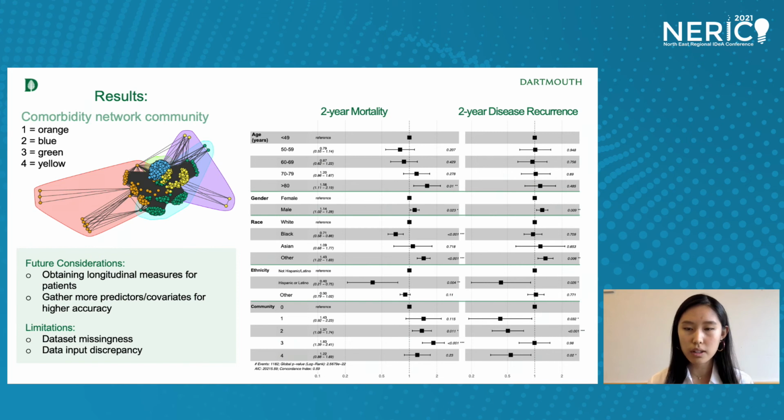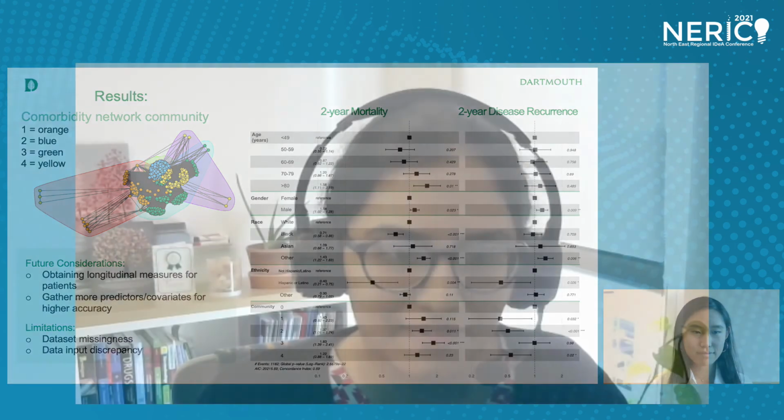Patients in Network Community 2, which included patients with chronic obstructive pulmonary disease, and Network Community 4, which included patients with diabetes, had an increased hazard for mortality, but a decreased risk of disease recurrence. These results suggest that management of comorbidities may be a challenge for improving survival. For the future, additional predictors and covariates could be evaluated to provide more personalized risk assessment for early stage NSCLC patients. Thank you so much for your time.